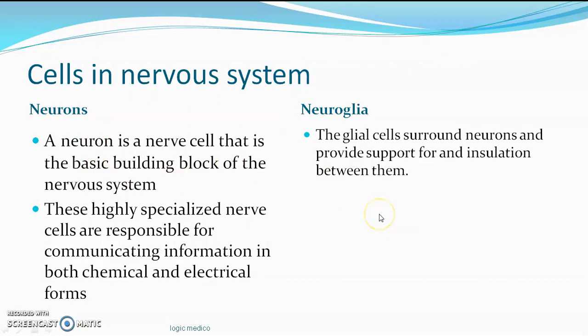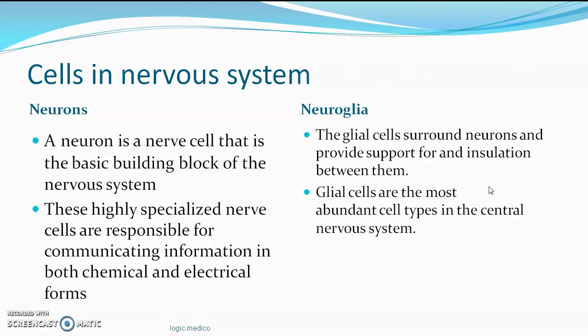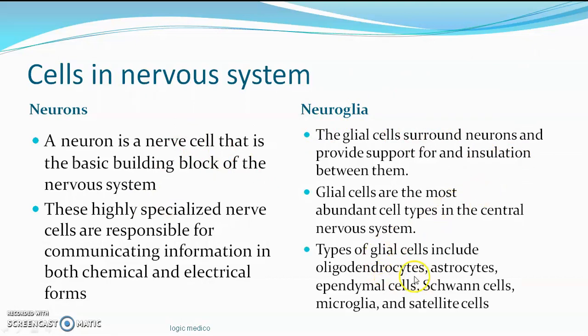If you put on a switch for a fan, only the fan should turn on, not the light, right? Like that, neuroglia supports and separates one group of neurons from the other. It acts by insulating them. There are various types of glial cells, most abundant in the central nervous system. Examples are oligodendrocytes, astrocytes, ependymal cells, Schwann cells, microglia, satellite cells. All this you can see in subsequent videos, but for the time being we are just understanding the difference.